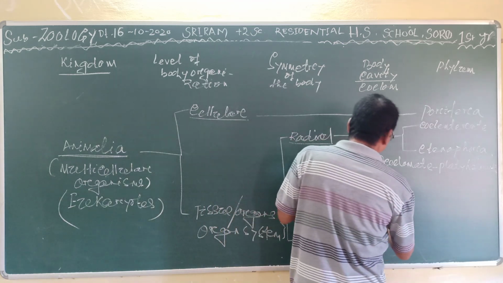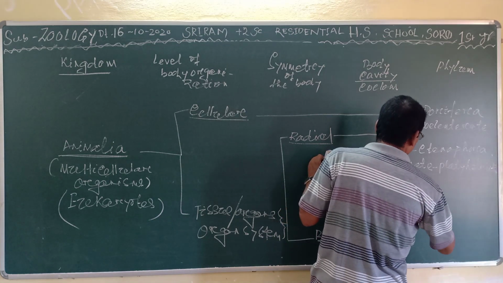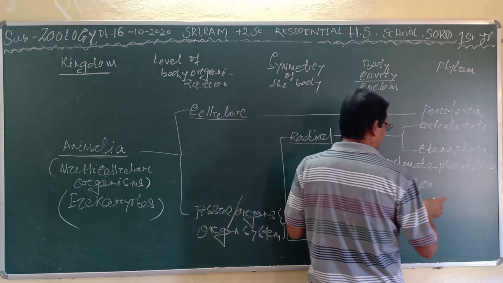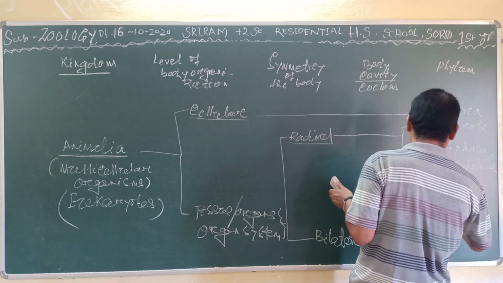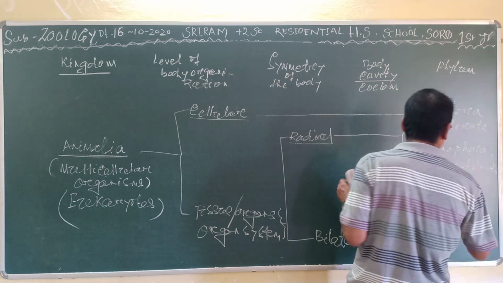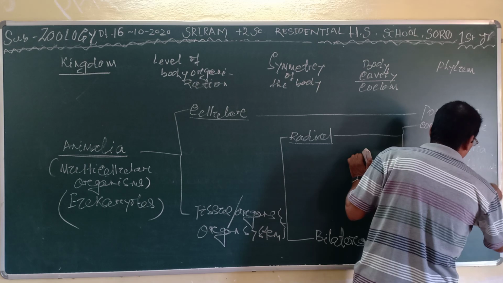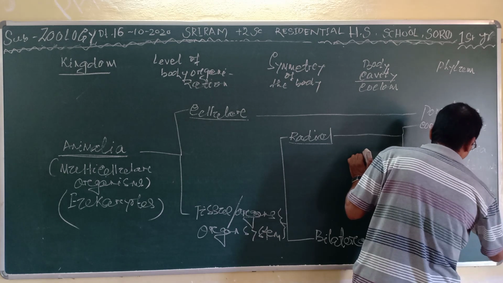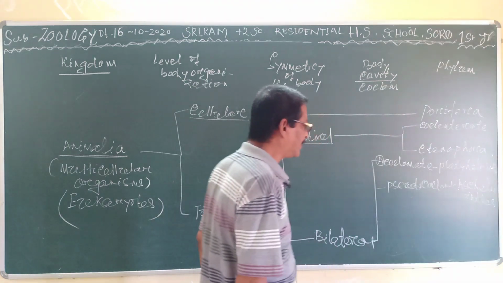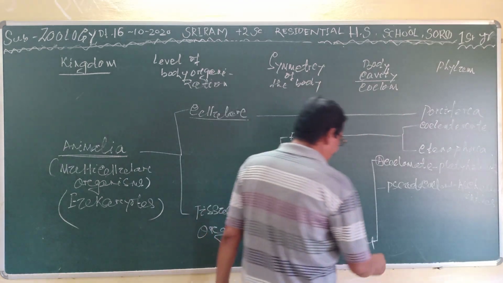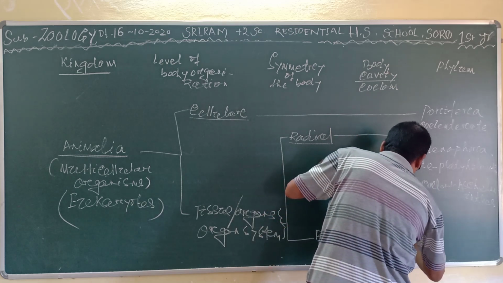Then you come to the pseudocoelom, or pseudocoelomate. That means false coelom. That is called the Aschelminthes. Clear? Then the last one is called the coelomate.